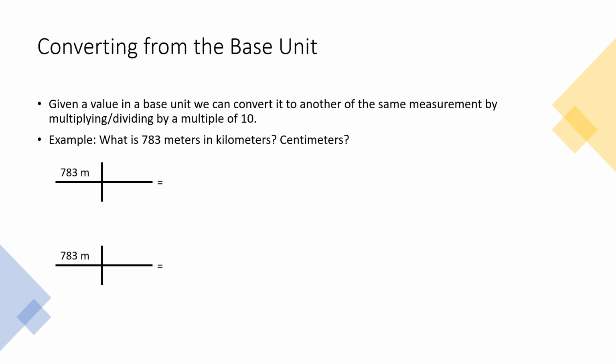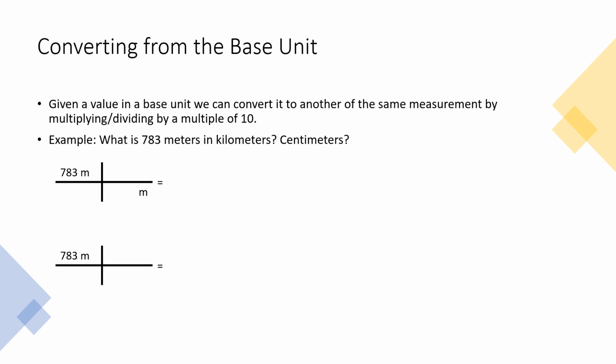So 783 meters is our given amount. That's what we have, and we want to change it first to kilometers. So in our little T-chart in our railroad track, we're always going to start by putting our given amount, 783 m for meters, in the top left corner. It's just our starting point. And then what we want to do next is get the meters, because we don't want those anymore. We want them to cancel. So we're going to place m in the bottom right corner so that one's on top, one's on bottom, and that will allow them to cancel out with each other.